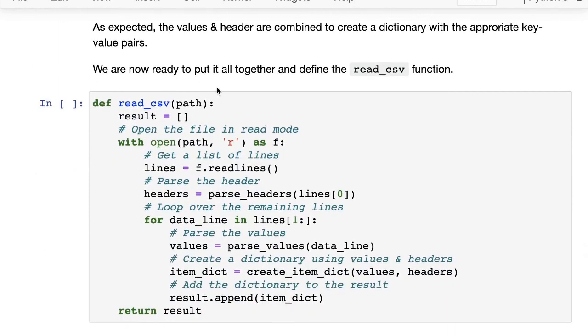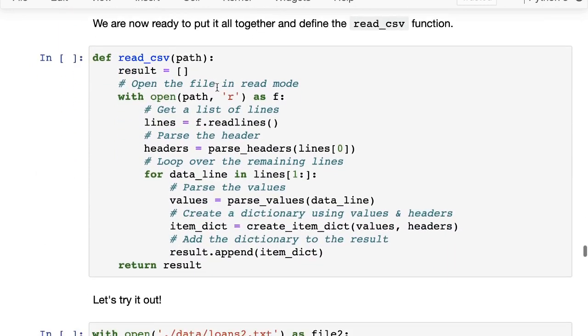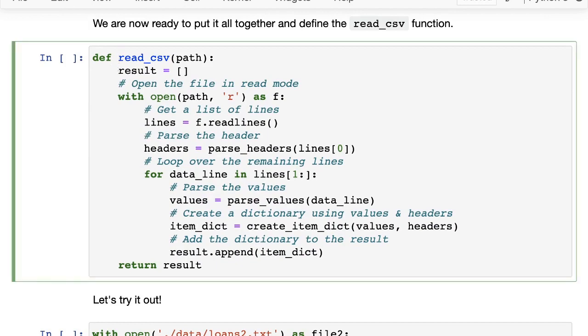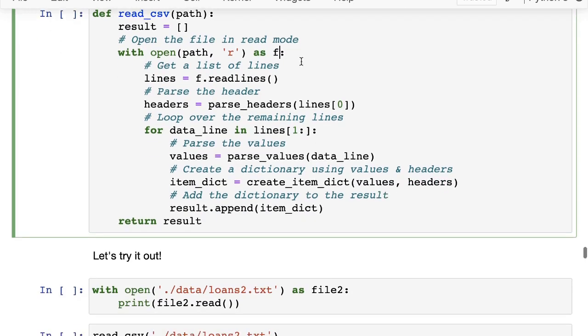So now we can write a read CSV function. Again, we'll just briefly go over it and then you can read it in more detail. The read CSV function takes a path, the path to the CSV file that you want to read, and it creates a result list. First it opens the file in read mode as f. So f is your file object or file pointer. Then it gets the list of lines. We call f.readlines, and that gives us the list of lines.